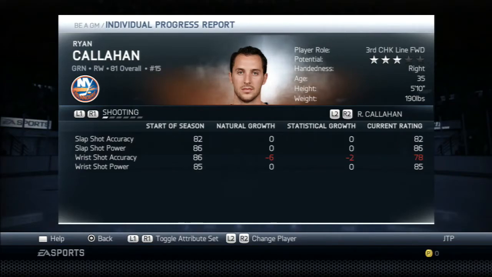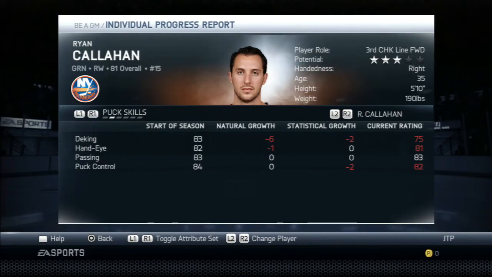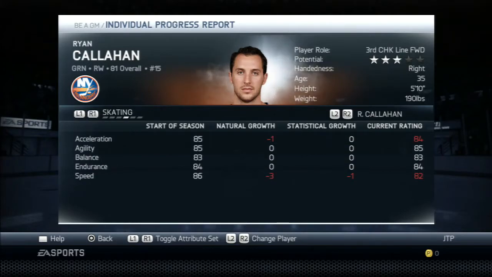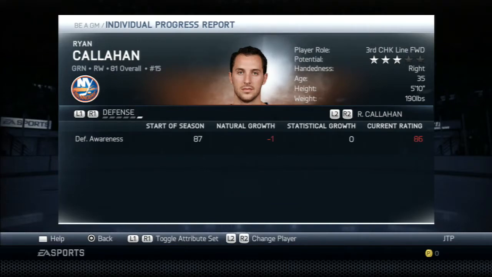Yeah, natural growth and statistical growth. His shot went down a lot, and that's accuracy too. Deking went down to 75, hand-eye went down to 81, puck control to 82. But the good thing is, his skating went down only a little bit. Physical, wow, okay, his body checking went down by 8, which is not very good.